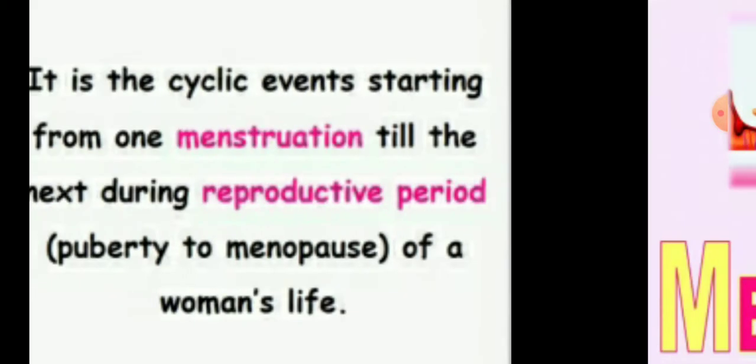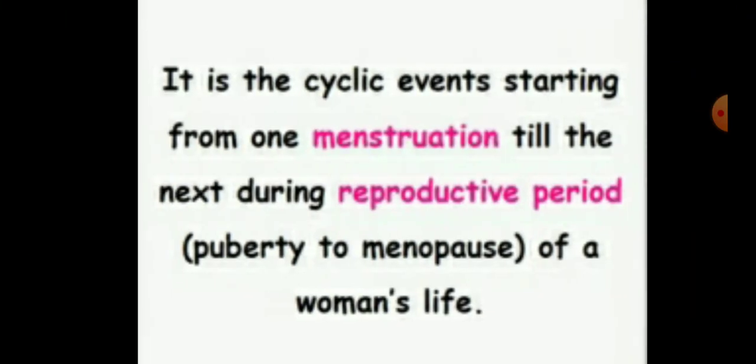So, children, today our topic is the menstrual cycle of chapter 3, human reproduction. Children, first, what do you mean by menstrual cycle? It is the cyclic changes present in primates, starting from one menstruation till the next, during all the reproductive period, that is, from puberty to the menopause of a woman's life.